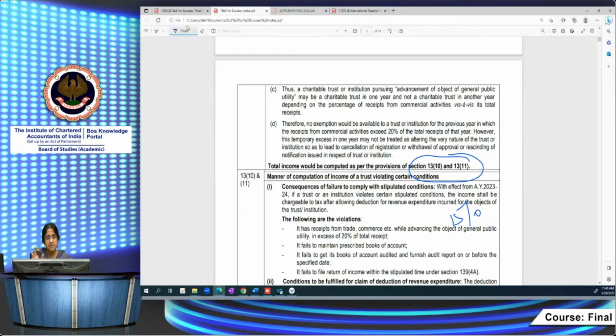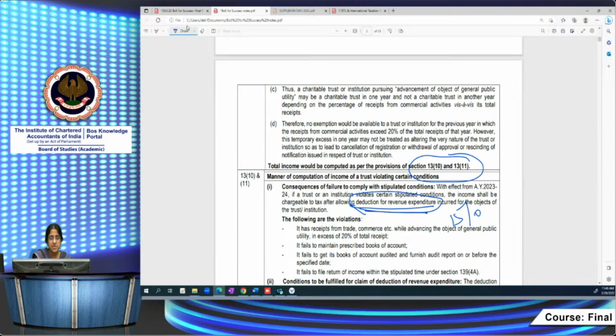Okay, but suppose I fail to fulfill some of the conditions, like one of the conditions being that, in case of an object of general public utility, my trade receipts amount to more than 20%. Then what happens? Then 13(10) and 13(11) provide the manner of computation in such cases. I don't get the benefit of 11 and 12, but I can get the benefit of deduction of revenue expenditure. Otherwise, in the normal course, I get revenue and capital expenditure, and I get 15% unconditional application. But if I fail to fulfill the stipulated conditions, then I am allowed only deduction of revenue expenditure.